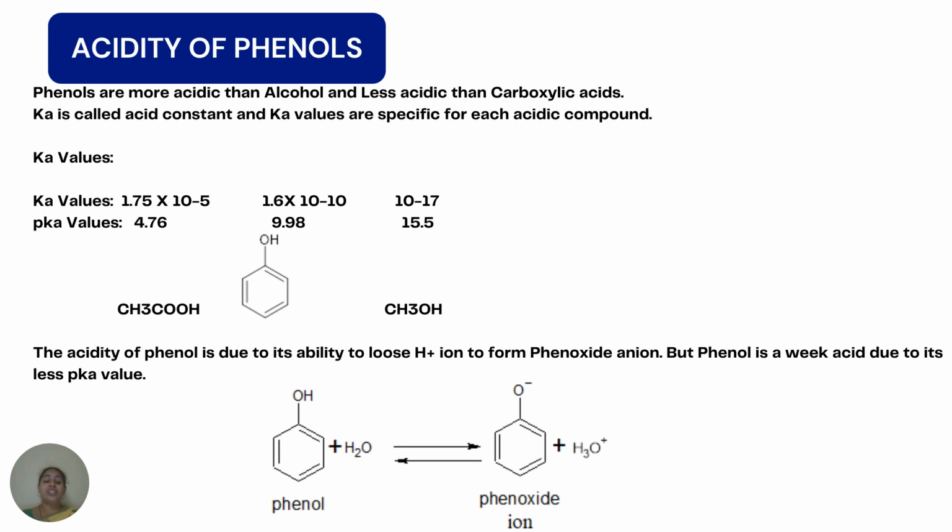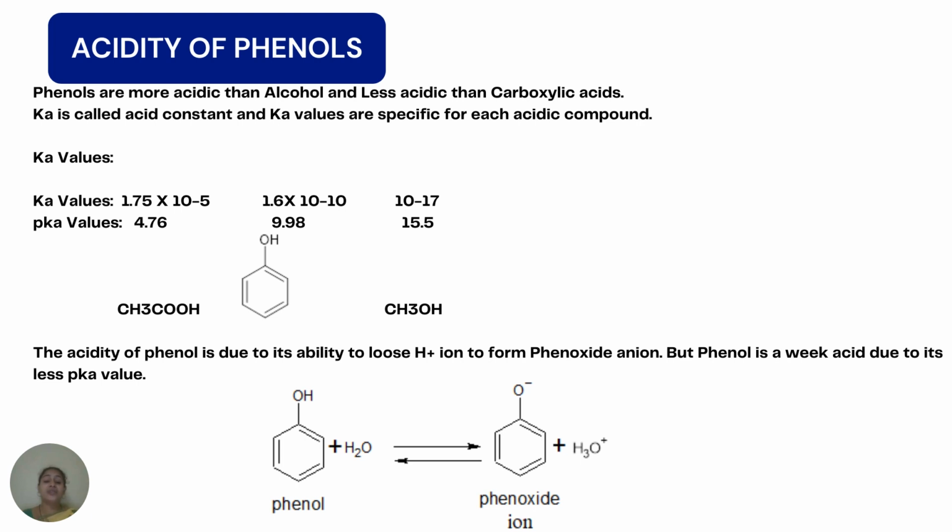Generally, pKa values less than 7 are considered acids. But here, phenol and even alcohol have values greater than 7. So they are considered weak acids and a little bit weak bases. So phenol is considered a weak acid, weaker than acetic acid, and it is a stronger acid than methanol.